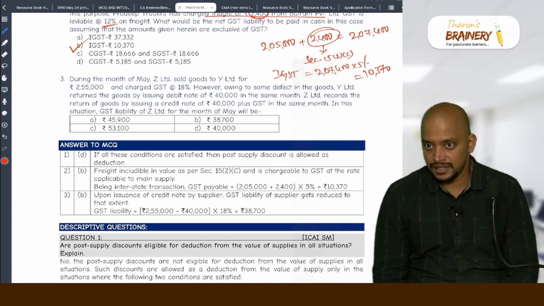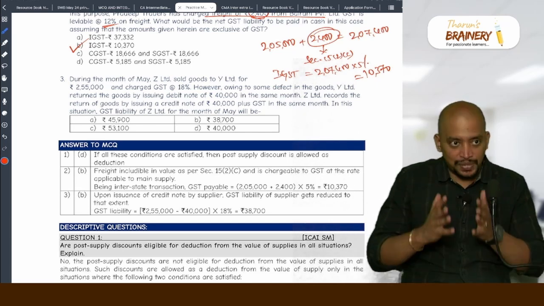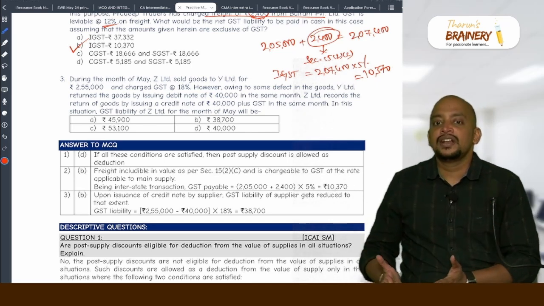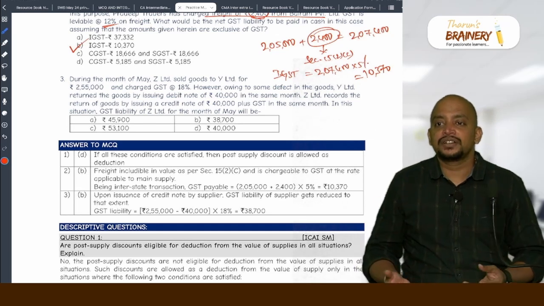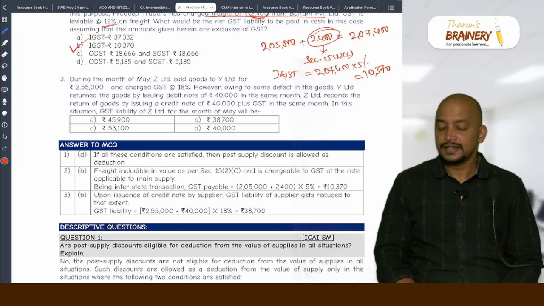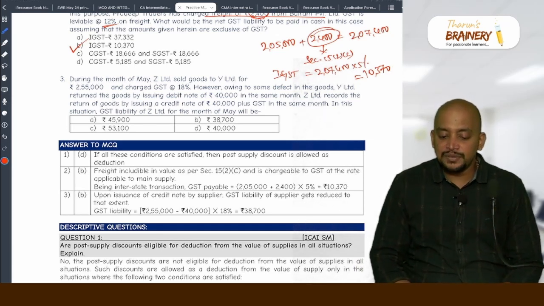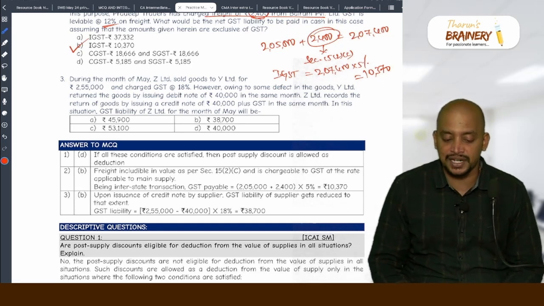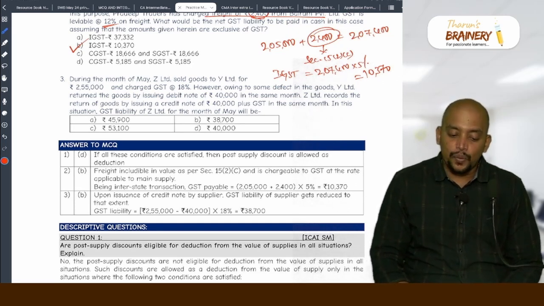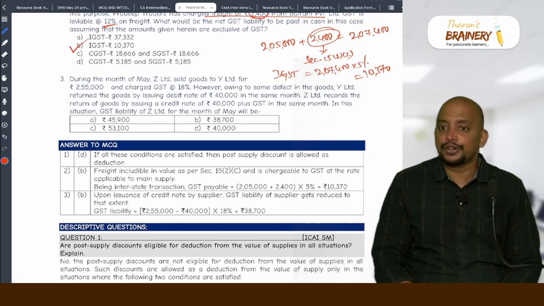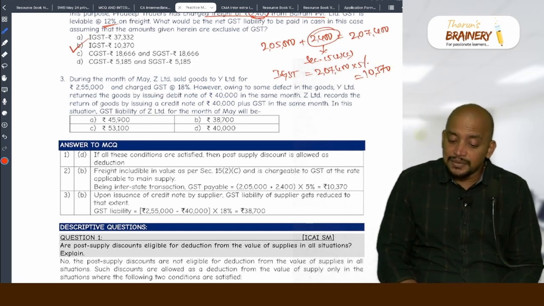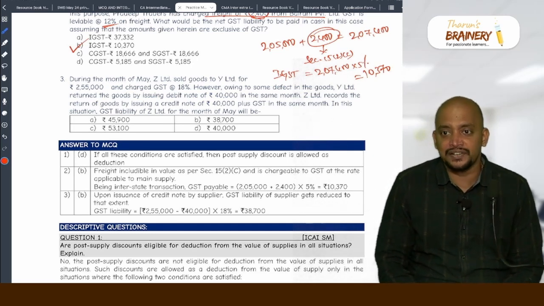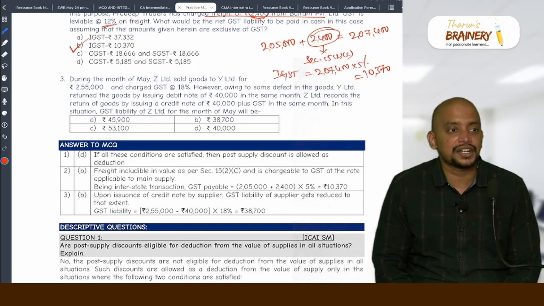Read the question, identify who is the supplier, who is the recipient, and what document the supplier is giving. You see and tell me. Credit note. So Z Limited is selling goods to Y Limited. Z Limited is the supplier, Y Limited is the recipient. And Y Limited returned the goods by issuing a debit note, that is irrelevant. Whether Z Limited is giving the credit note or not is relevant. Yes, Z Limited is giving the credit note.